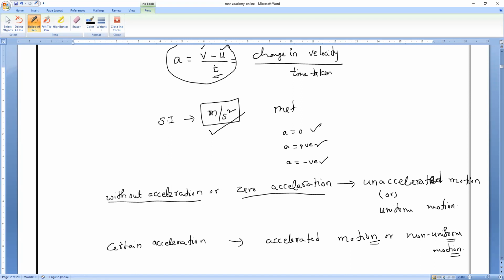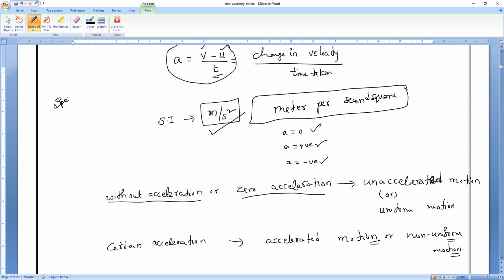Read it two or three times: meter per second square. Say it five times and it will come. Units of acceleration, meter per second square. What are the units of speed and velocity? Both are the same: meter per second.